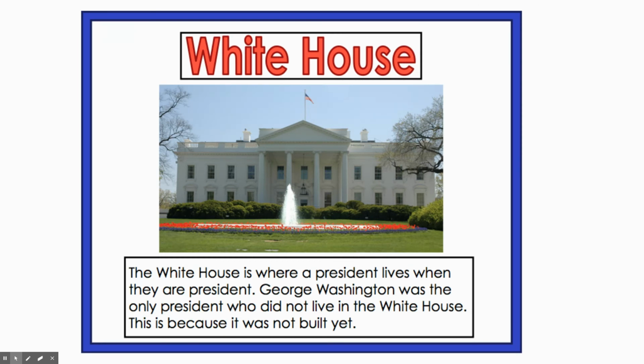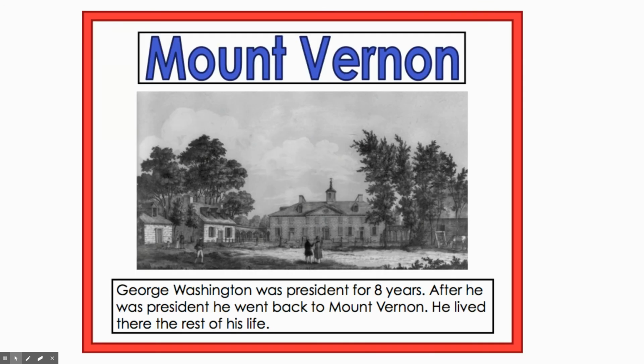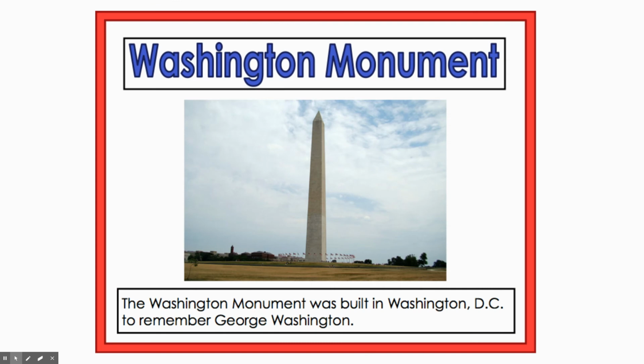White House. The White House is where the president lives when they are president. George Washington was the only president who did not live in the White House. This is because it was not built yet. George Washington was president for 8 years. After he was president, he went back to Mount Vernon, and he lived the rest of his life there.